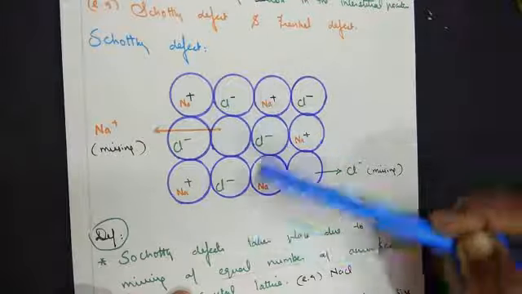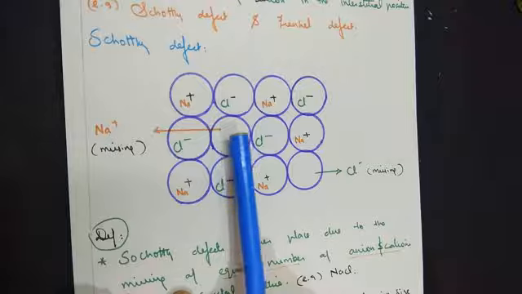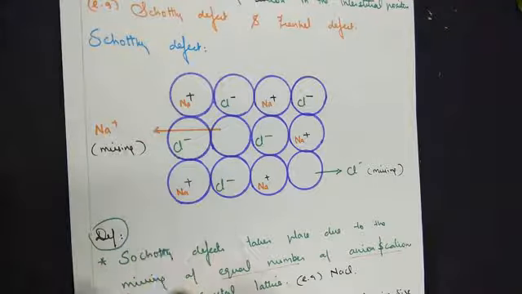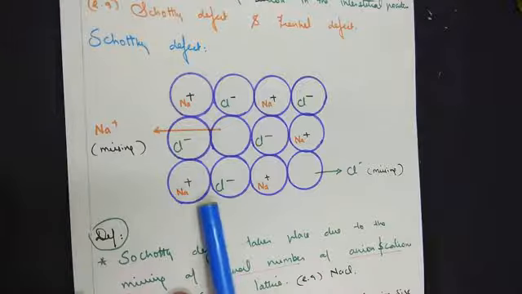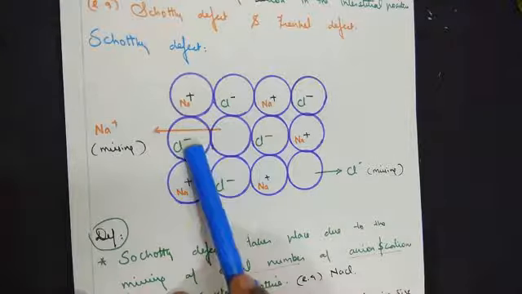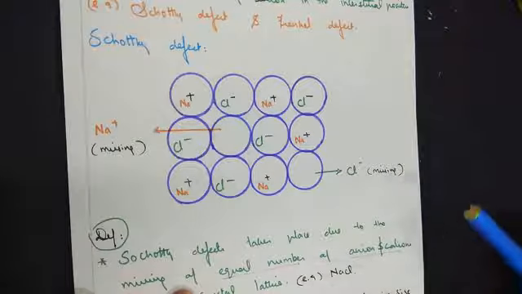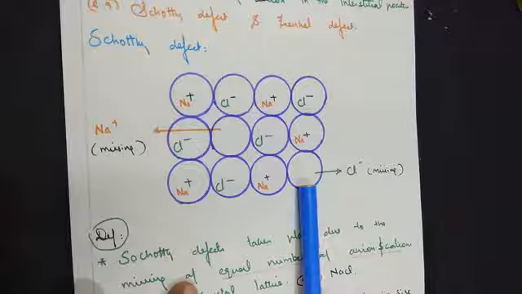Here, if you look at the whole structure, a Na plus ion is supposed to come, but it is missing, so I have written Na plus is missing. Then Cl minus, Na plus. Looking at the third line, Na plus Cl minus, Na plus, oppositely charged ions are arranged in a proper alignment. Cl minus here, Na plus. If you look here, Cl minus is missing.